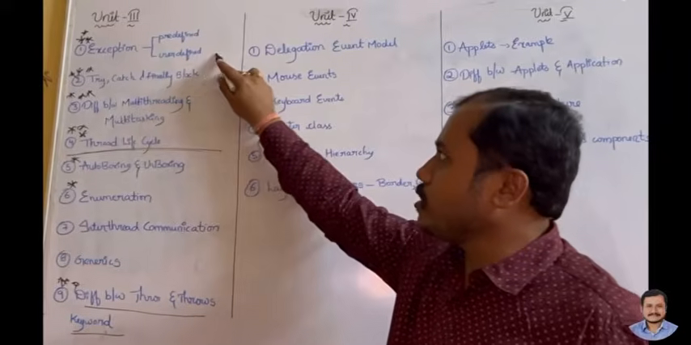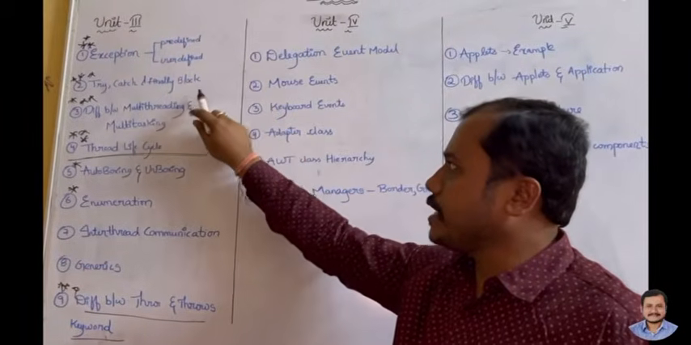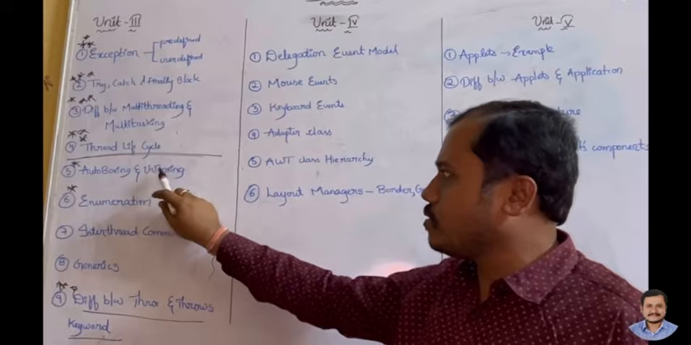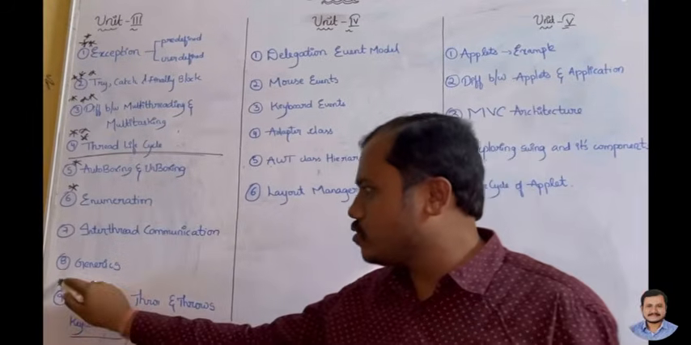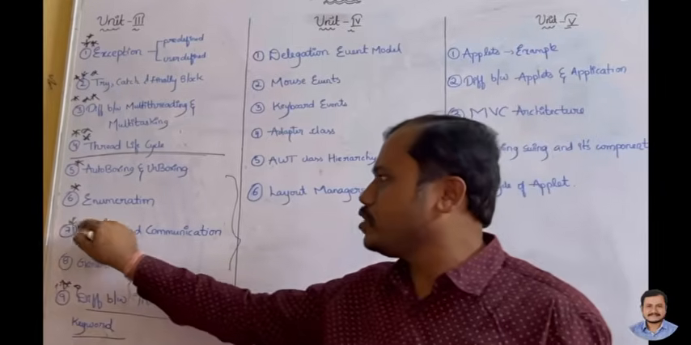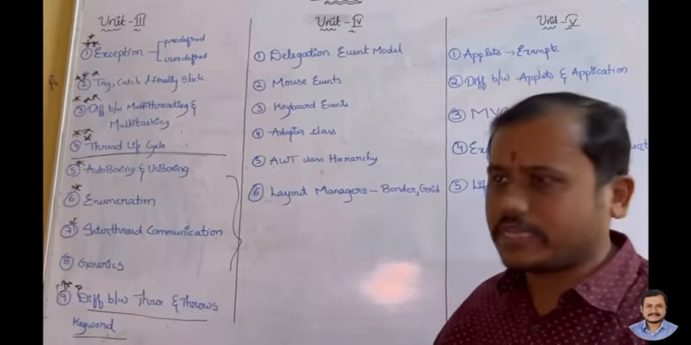So these are the most important questions: exceptions, try catch, difference between multi-threading and multitasking, thread life cycle, auto boxing, and difference between throw and throws keywords. For the rest of the questions, there is a possibility of getting a question on inter-thread communication.